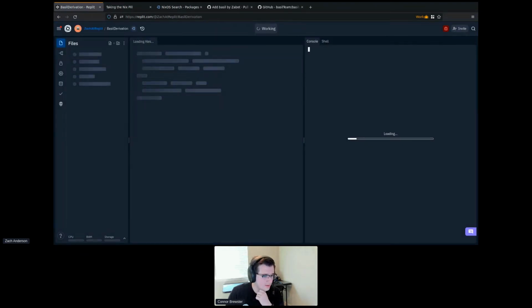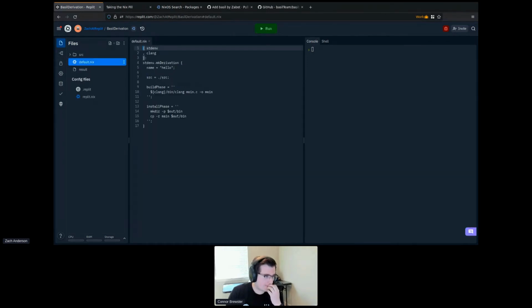This is going to create a new REPL with an extra file in it called default.nix. And this default.nix file is going to be a Nix derivation. Now, Connor's going to get more into the specifics of how derivations work, so we're just going to look at them at a very high level here. But the idea is we have some set of inputs that we use to build this derivation. And then we have some set of commands that we use to build it. And then the output is the files that are in the package.